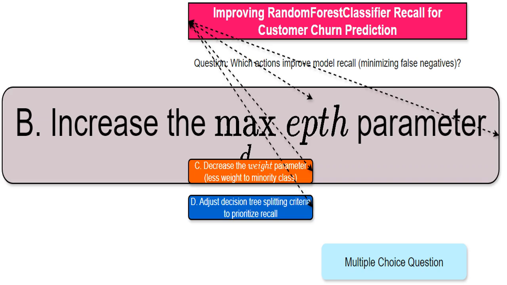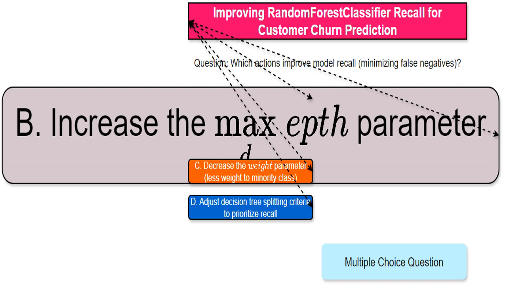I understand that you are thinking of directly optimizing the decision tree splitting criteria for recall. Unfortunately, the standard Sklearn random forest classifier doesn't offer this direct control over each individual tree's splitting criteria in the way you're describing. It uses either Gini impurity or entropy. Instead of tweaking the splitting criteria individually, a better approach to improve recall here is to adjust the class weights to balance the data.